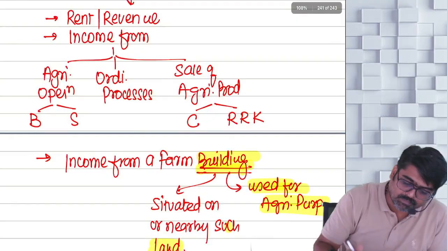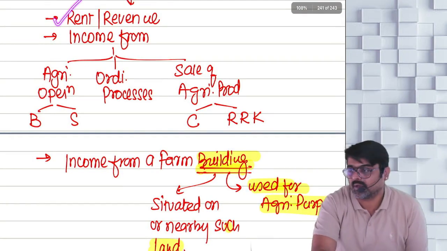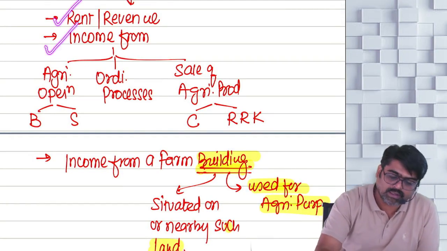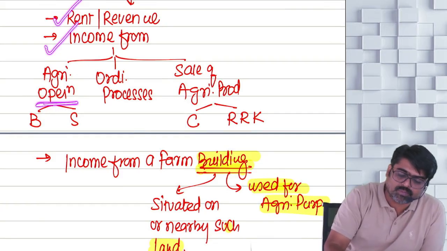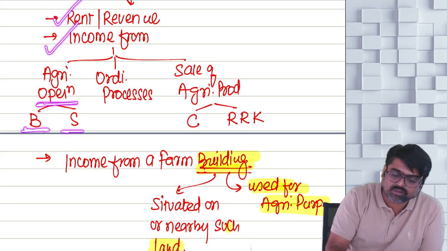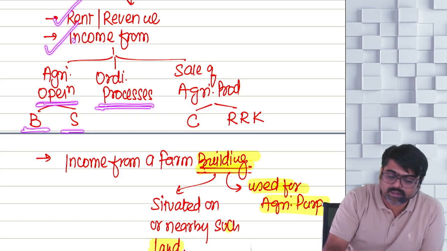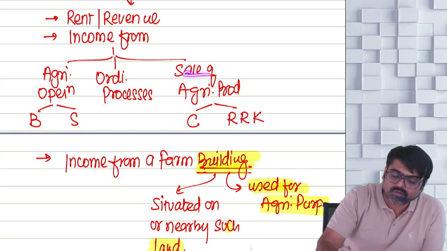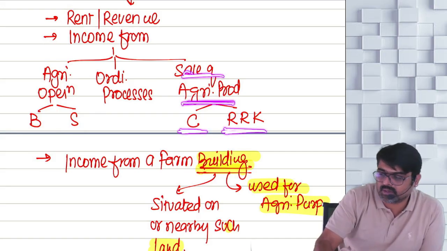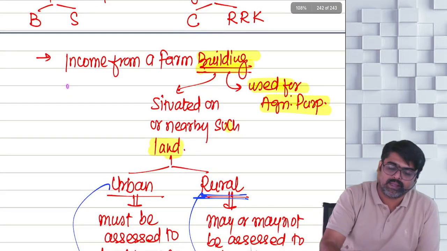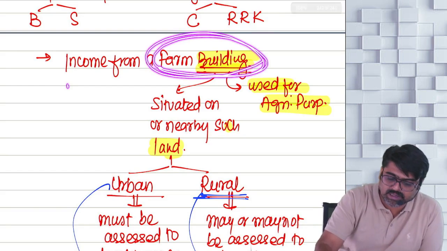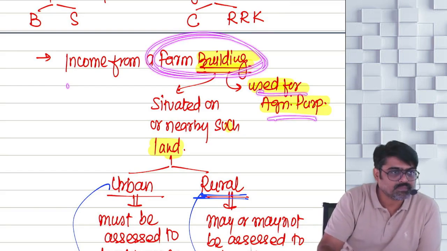Come on, tell me. Number 1, rent or revenue. Number 2, income from agricultural operations, whether basic or subsequent. Income from ordinary processes. Income from sale of agricultural produce by the cultivator or receiver of rent in kind. Income from any farm building which was used for agricultural purpose.